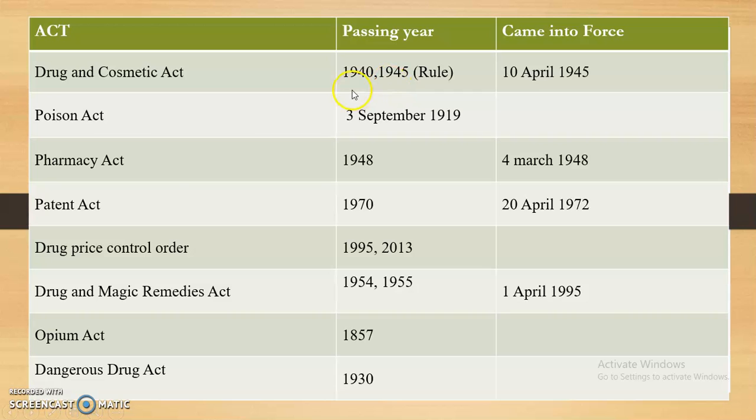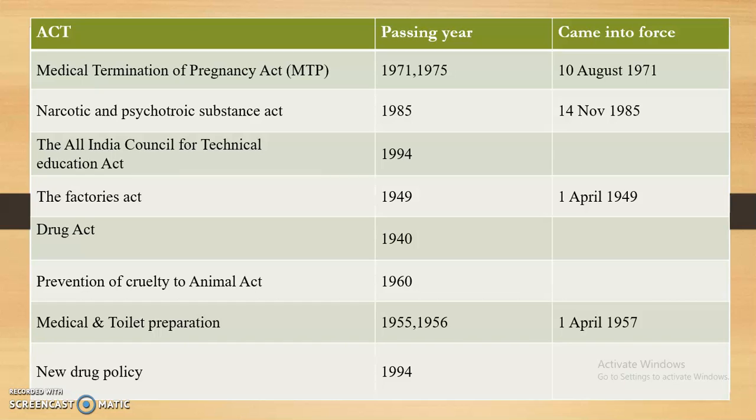So you have to remember the Drugs and Cosmetics Act, Pharmacy Act, then the Patent Act, then the Drugs and Magic Remedies Act, as well as the Drugs Price Control Order. Then see the Medical Termination of Pregnancy Act. This was amended in 1975, and was first passed in 1971. It was passed in 1971, and the same year it came into force, 10 August 1971.